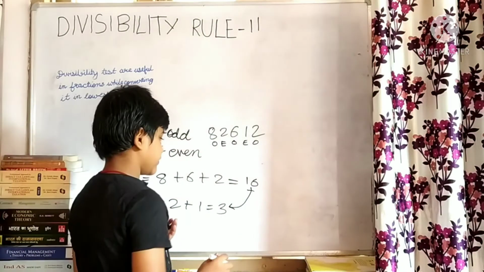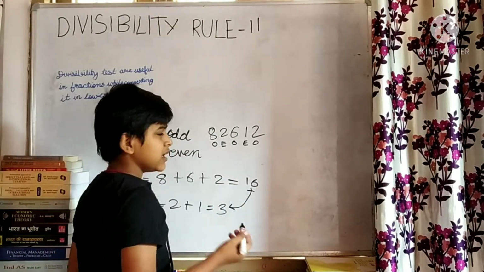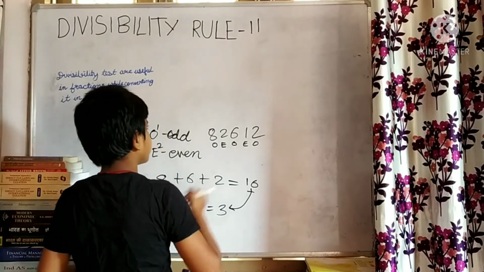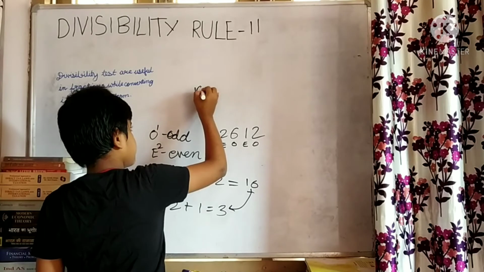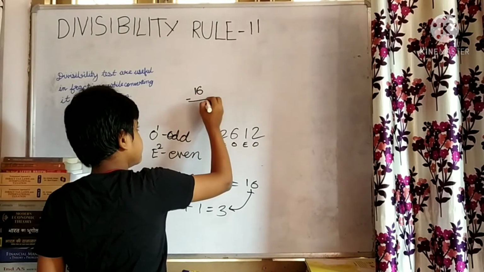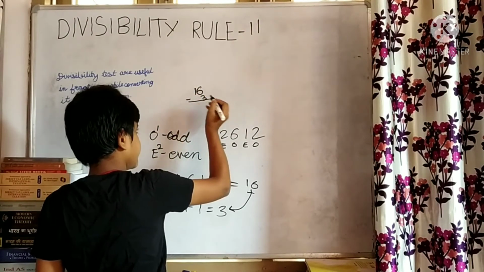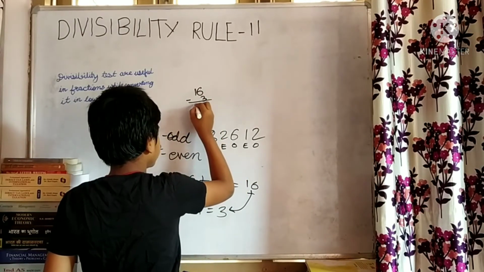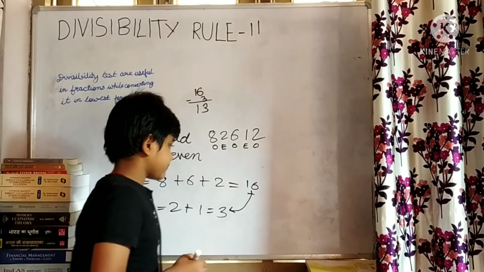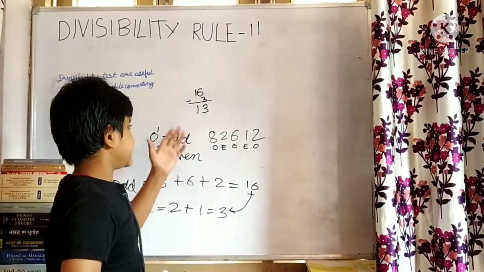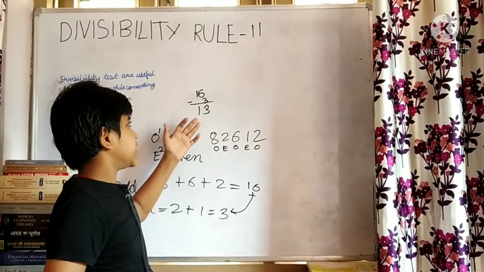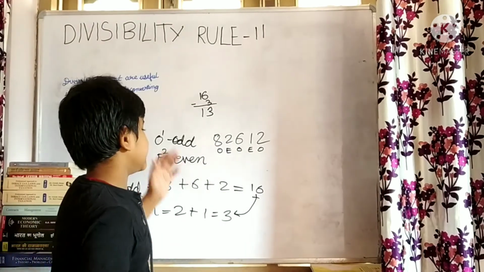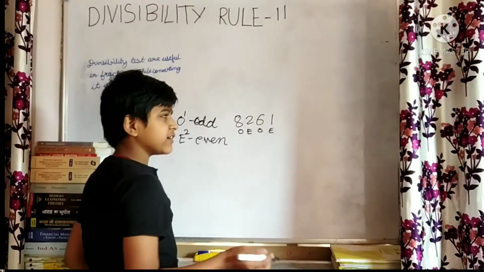These two numbers are not equal, but if they are not equal, then we have to do one more thing. I will take this number and I will subtract it. Let me subtract 16 minus 3. It gives me 13. As you know that 13 is not divisible by 11 because of the table of 11, and it is not divisible. Now, okay, I will take another example.